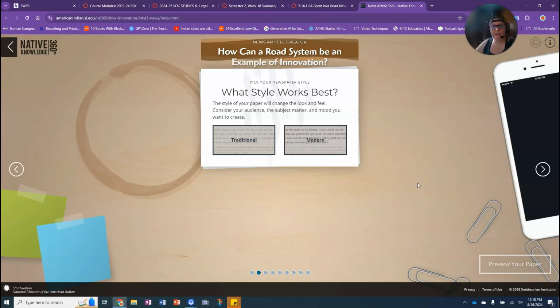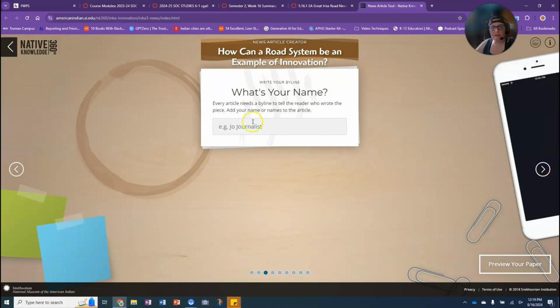All right, so first thing you're going to do is pick a style. I don't actually care which style you pick. I'm going to pick traditional just because we got to pick a style, but it doesn't actually matter. Okay, and we're going to click again. And as we go through, it's going to prompt us to put different things in. I'm just going to treat it as if I were doing the assignment. Chris Gall.